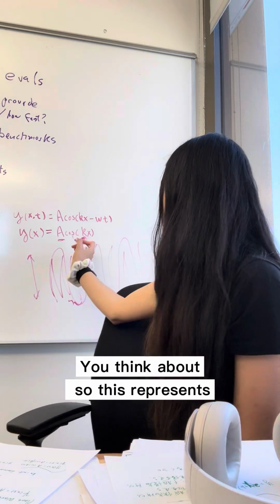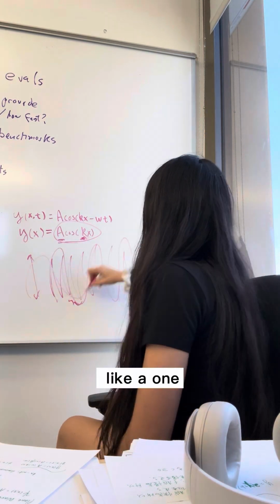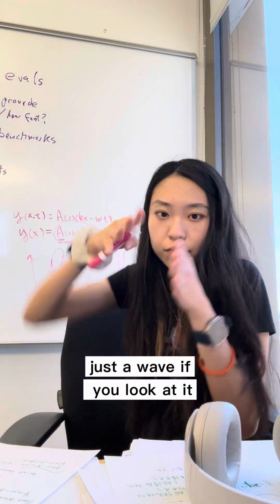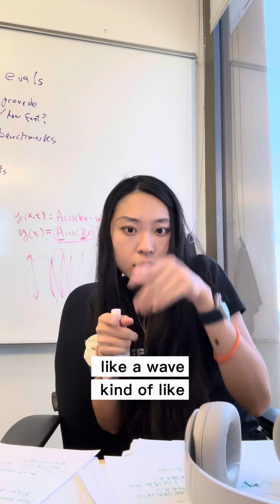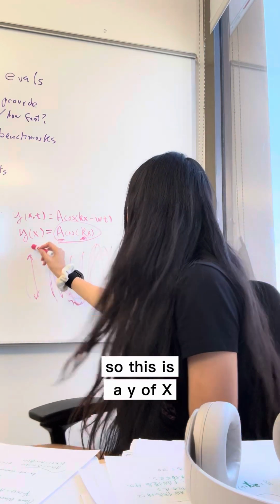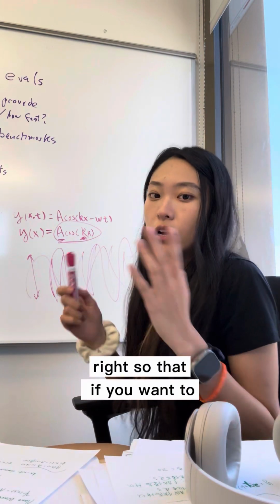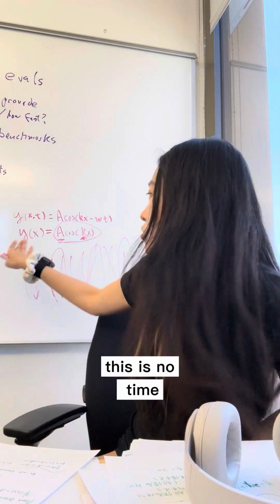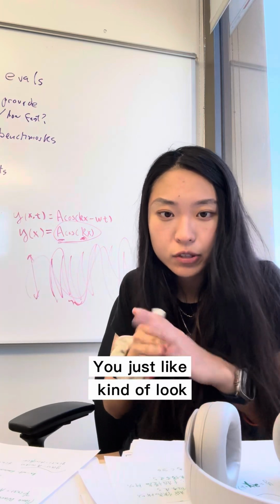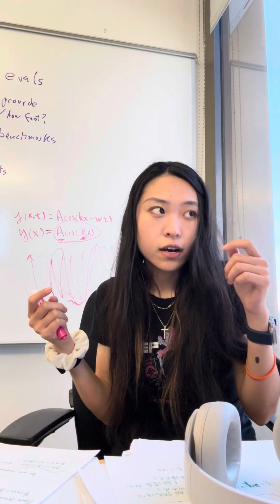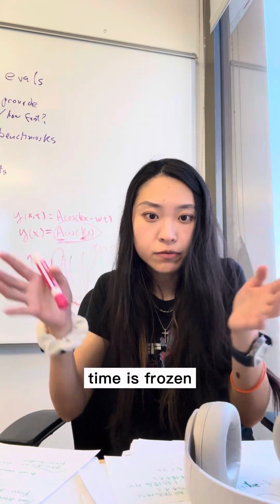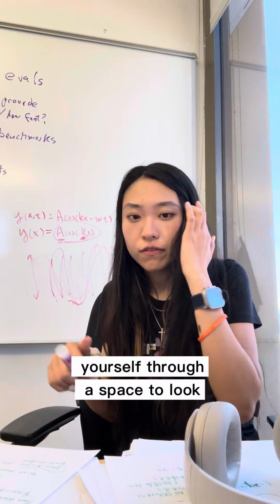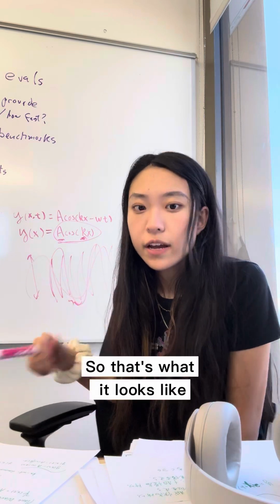This represents one direction, just a wave. If you look at it sideways, it's like a plane wave going up and down. So this is y of x. You stop time, and look at the wave as if time is frozen, everything is frozen except for you, and you move yourself through space to look at the wave going up and down. That's what it looks like.